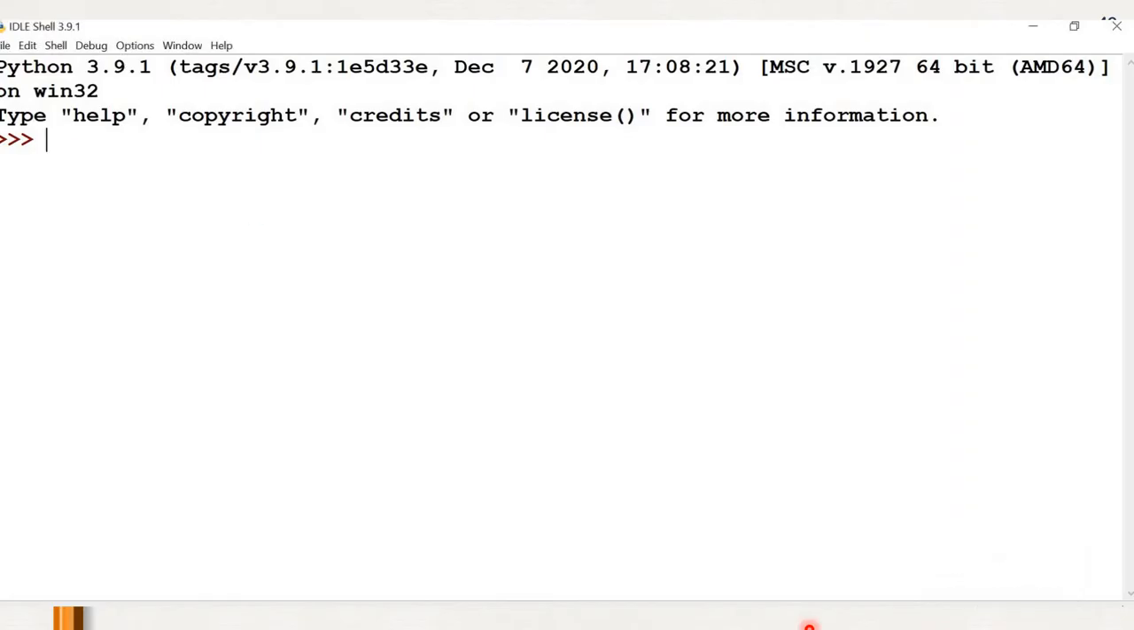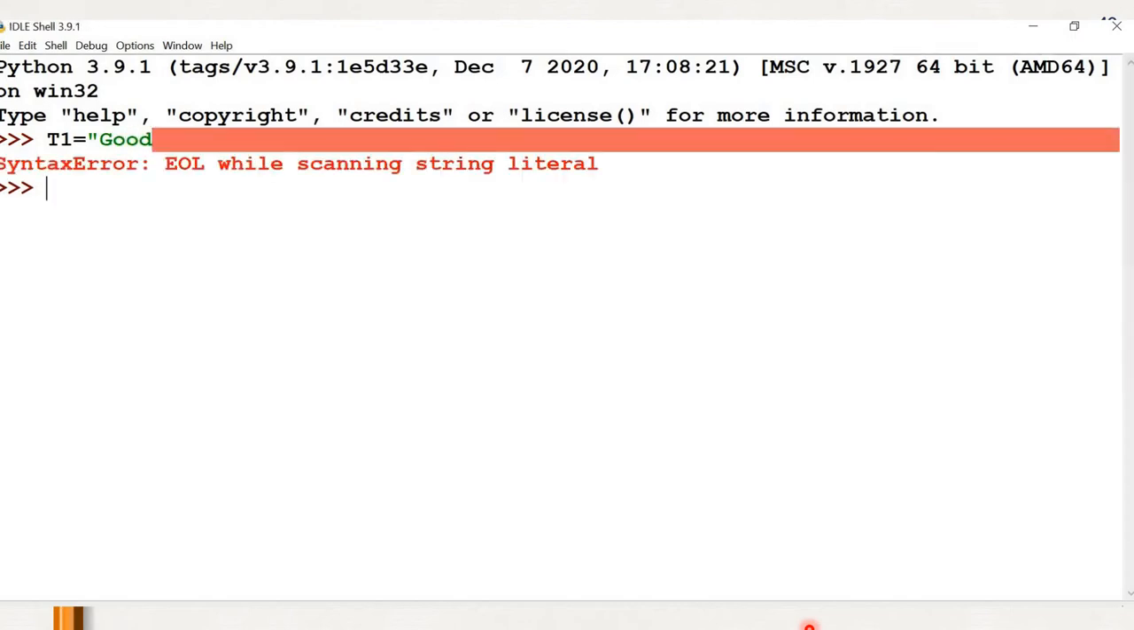Let me demonstrate multi-line string with an example. Let me create a variable called T1. Here I am going to store good day as a multi-line string. So good, I am creating, and let me press enter and see what happens. See, you cannot create a multi-line string without backslash or without including it in triple quotes. Okay, I just showed you.